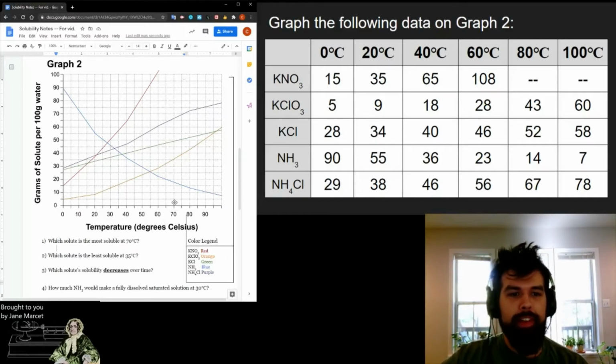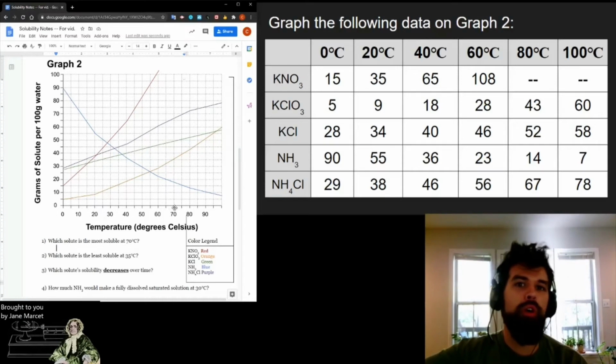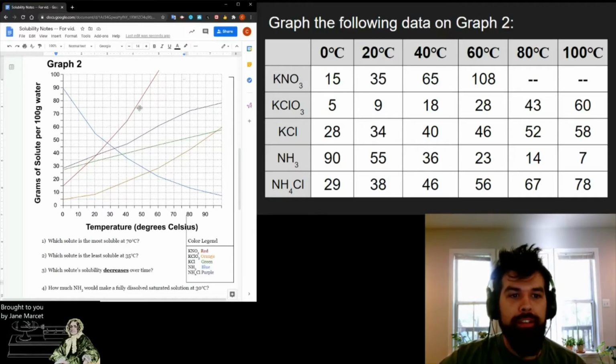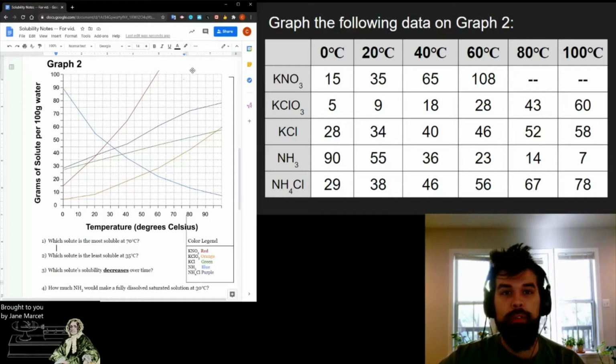And if you look at the 70 degrees right here, you just run along the temperatures until you find 70 degrees Celsius. What you're looking for is the one that you can dissolve the most of at 70 degrees. You might be tempted to just look on up and see, oh, well, the purple one, which is, according to my legend, ammonium chloride, that one looks like the one that's at the top. But if you look at the red one, which is potassium nitrate, it is so high up that it's off of the scale. So by the time it would have gotten to 70, it'd be way up here. So it's gonna be potassium nitrate, because you can dissolve so much of it at 70 degrees, couldn't even fit it on the graph.